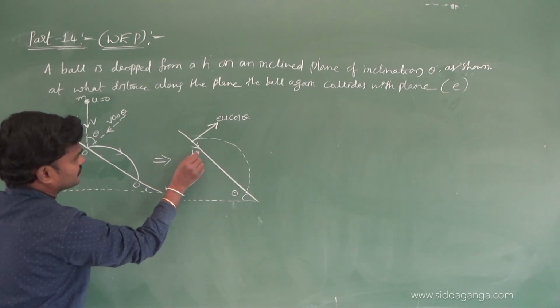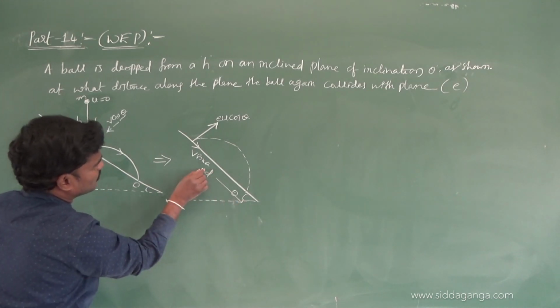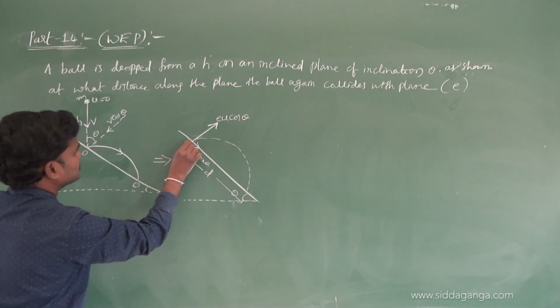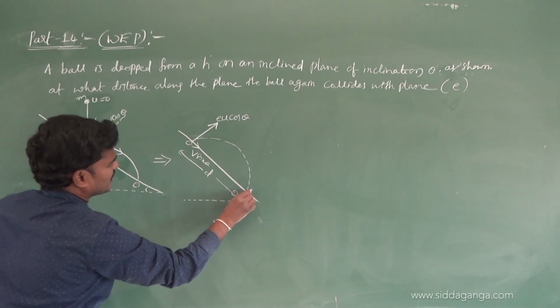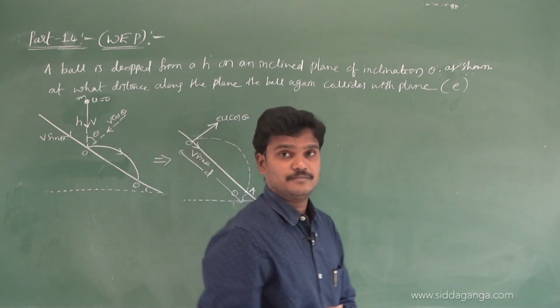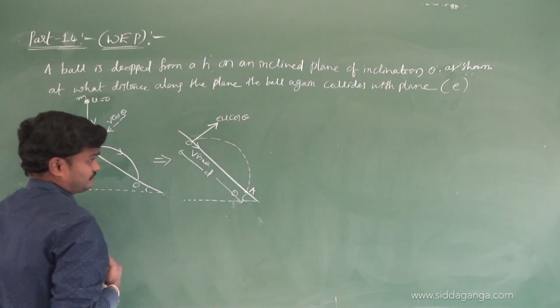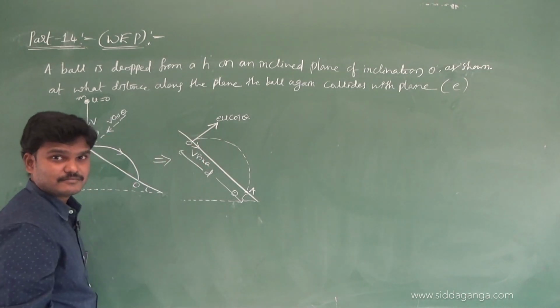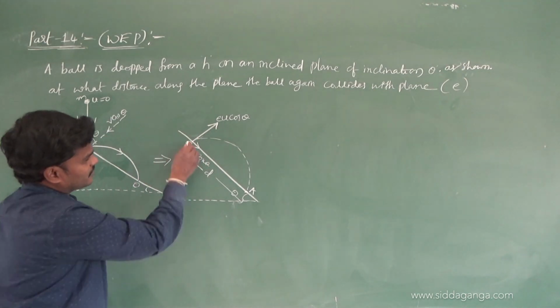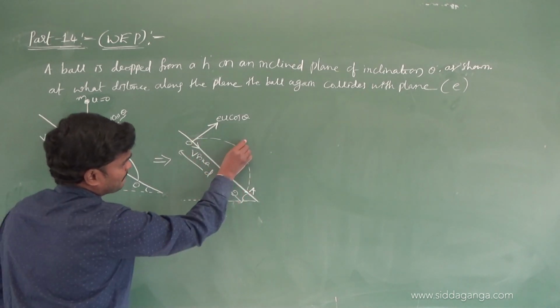Components along the surface are the same. The target is to find d, the distance from the initial point. If this is O and this is some point A, our target is to find OA. Indirectly, they are asking for the range of this projectile.